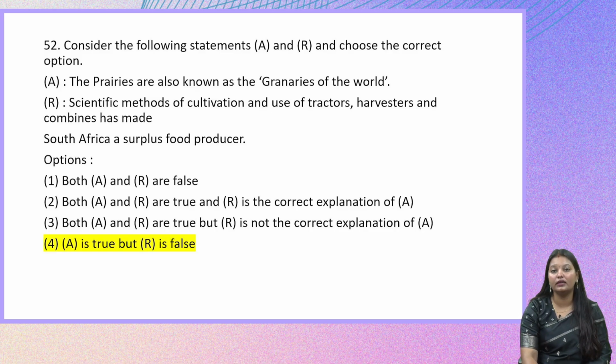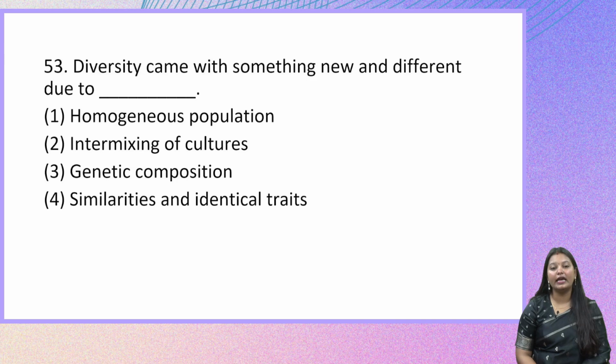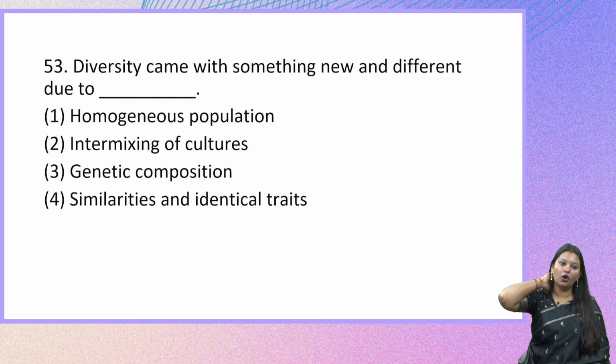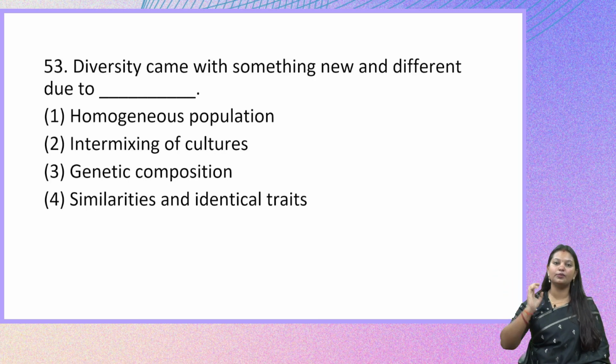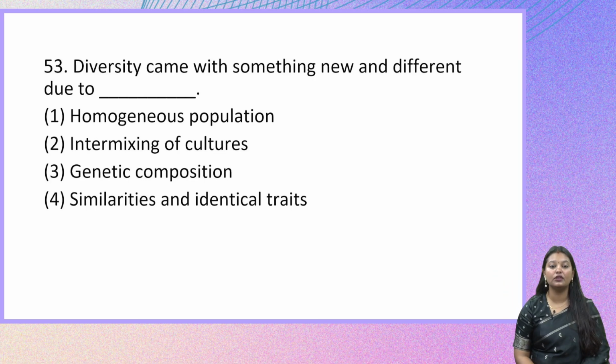Let us now look at the next question. Diversity came with something new and different due to. So the diversity, it comes with something new and different because of what? Because of which reason? So let us look at the options here. The homogeneous population, intermixing of cultures, genetic composition, similarities and identical traits.